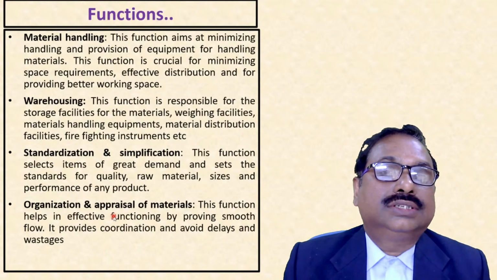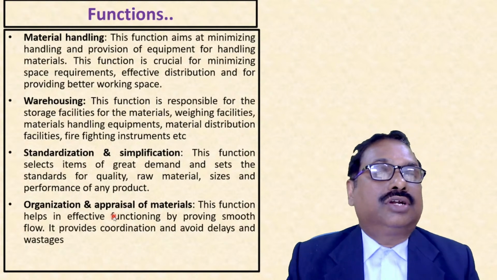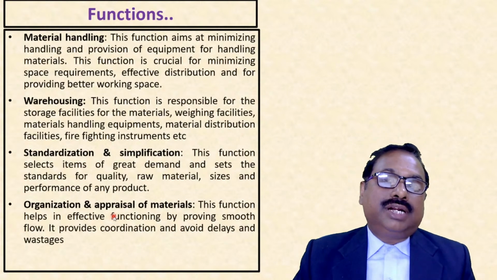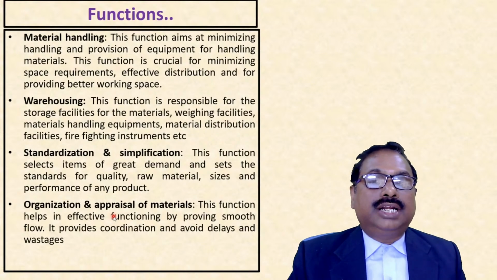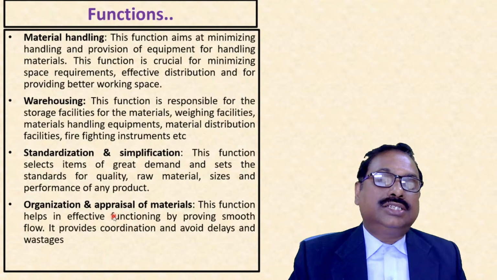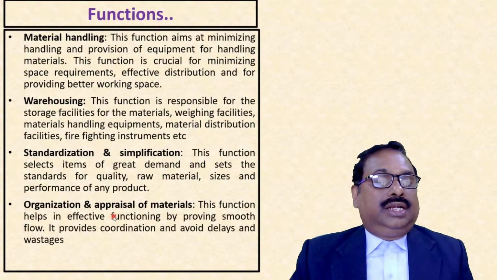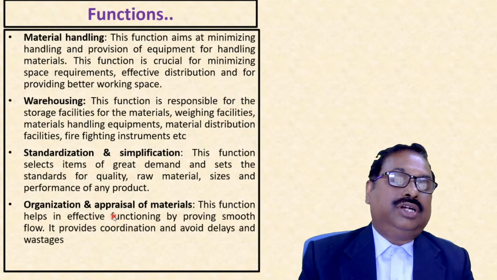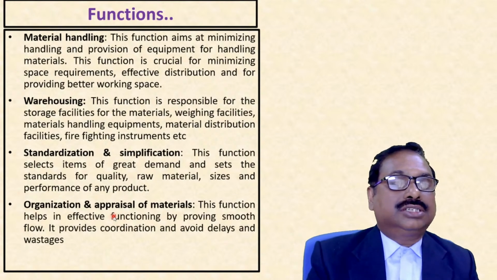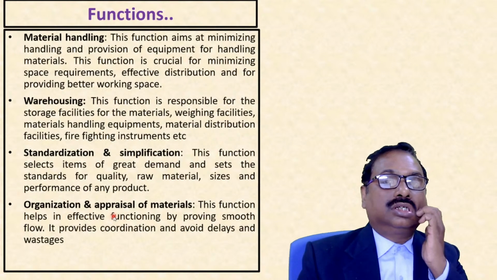Then warehousing. This function is responsible for the storage facilities for the materials, weighing facilities, materials handling equipment, material distribution facilities, firefighting instruments, etc. Next is standardization, because we have different qualities and different standards of product, right?